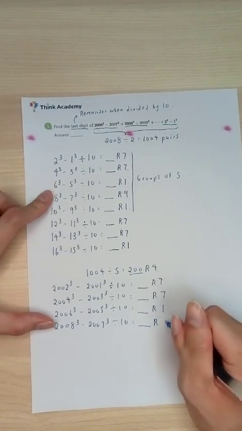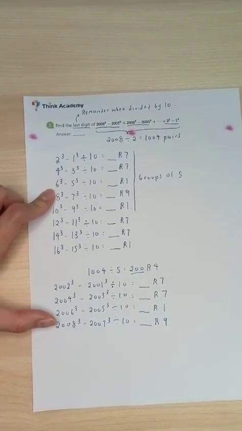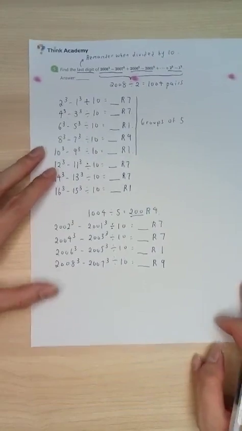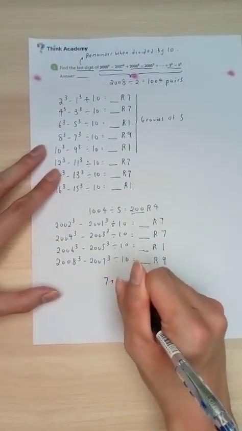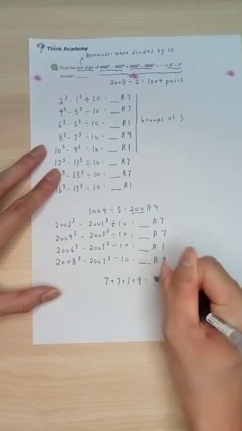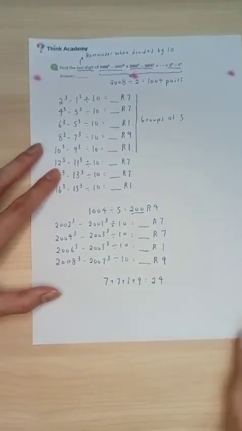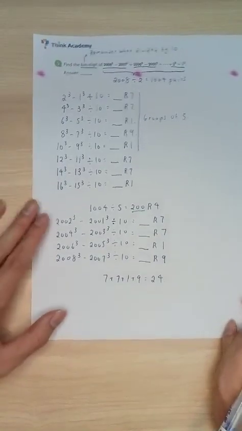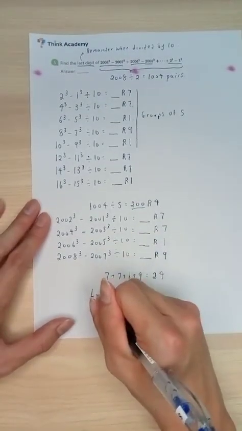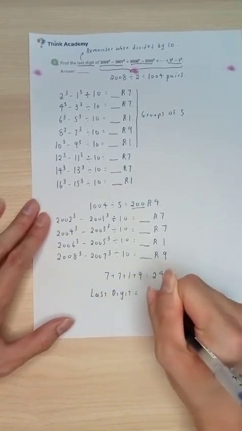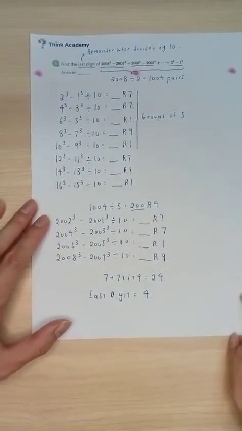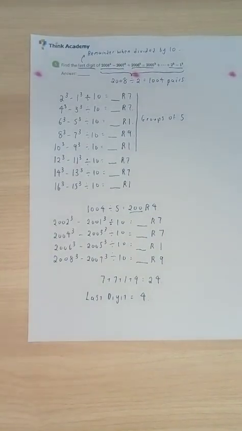And 8 is going to be 9. So what about these total values? 7 plus 7 plus 1 plus 9 gives me 24. So you can immediately conclude that the last digit will be equal to 4. That is the idea behind this question.